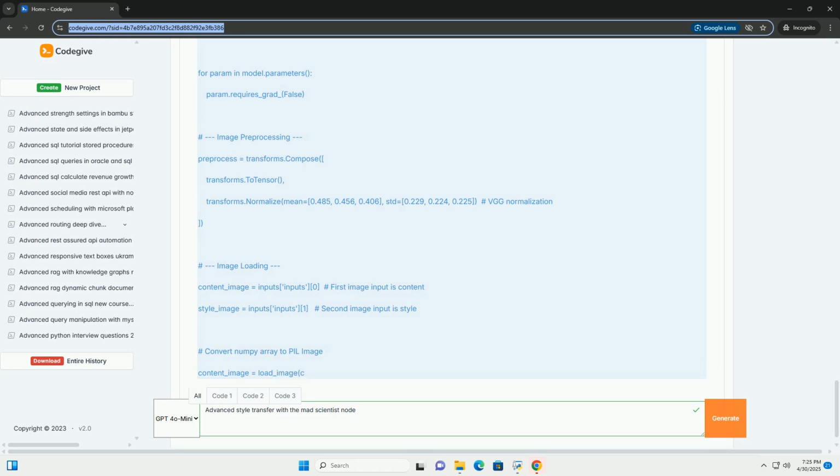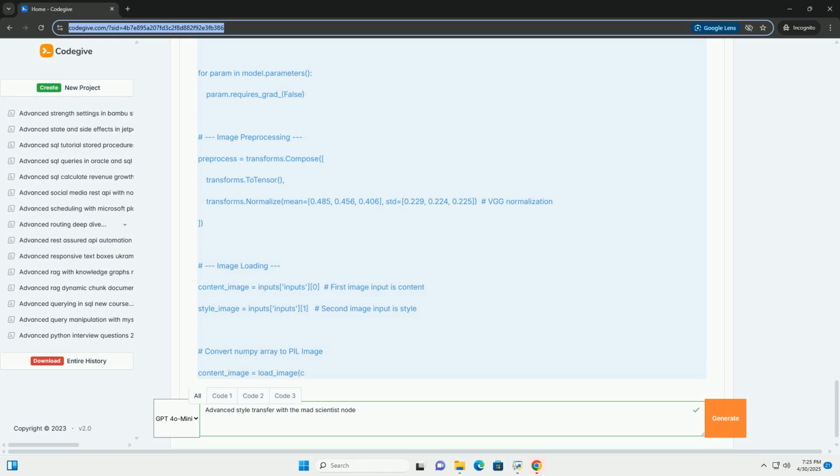7. Adaptive instance normalization, AdaIN. A more advanced technique that directly adapts the mean and variance of the content image's features to match those of the style image. This can lead to faster and more stable style transfer. 8. Feed-forward networks. Instead of iteratively optimizing the image, you can train a neural network that directly maps content images to stylized images. This is significantly faster for real-time applications. However, it requires a large dataset of content and style pairs.